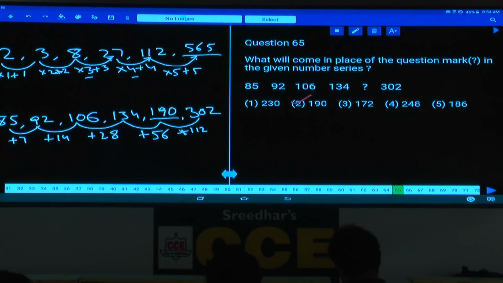Done with this paper. Now 20587, question numbers 1 to 40 and 61 to 65. Clear? Any doubts in this paper?